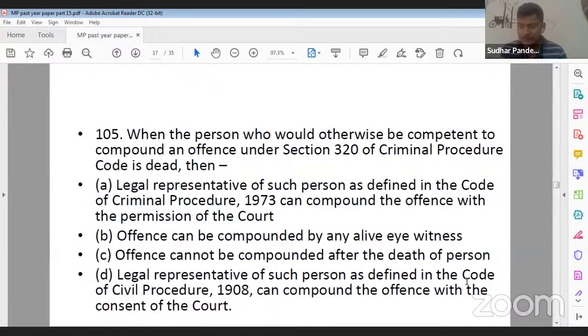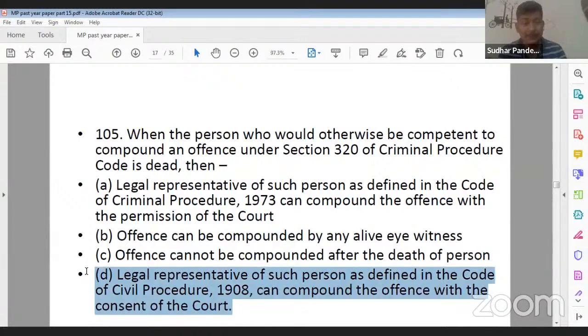Ankita Gupta ji, yes, 104, A is the correct answer. Vinny ji, it will not be B, it will be A, right? Now, question number 105, again related with section 320 of CrPC. So what should be the correct answer? Who can compound the offence with the prior permission of court if the party to the suit, like the complainant, is dead? Then in that case, who can compound the offence? 105, again it will be D, not A.